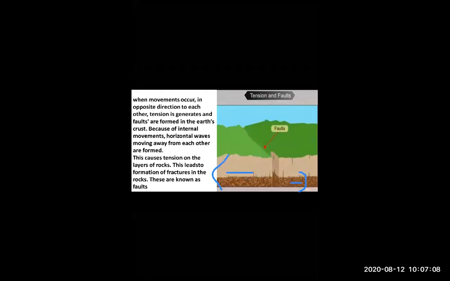Tensions are generated, and because of this, faults happen. So, what is a fault? If your question is what is a fault, then your answer should be the middle part. Whenever the land is breaking, the cracking part is called fault.